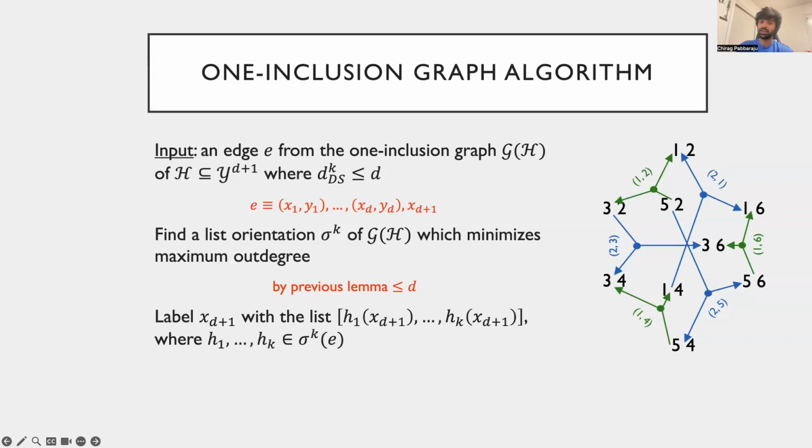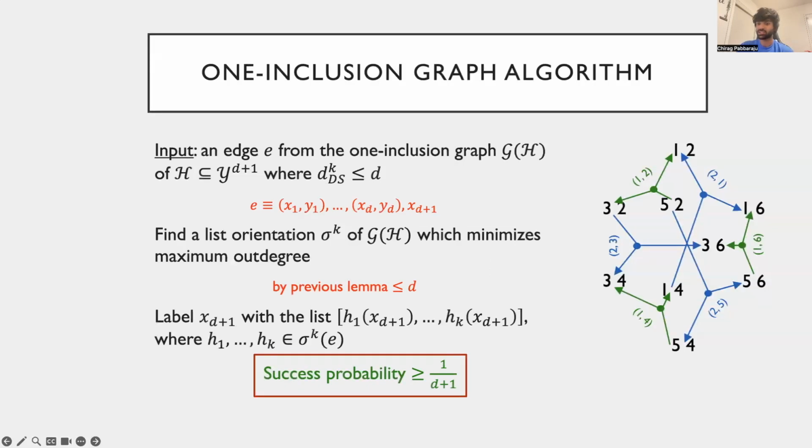They then find the edge that they have been presented with as input and look at the list of k vertices it is oriented towards. Each of these hypotheses assigns a particular label to the test point, and the learner collects these labels and outputs them as a list. As we argued, since every vertex has at least one of the D+1 edges it is adjacent to oriented towards it, this learner wins the transductive learning game with probability at least 1 over D+1. This weak learner is a starting point of the list learning algorithm from our upper bound in our result.